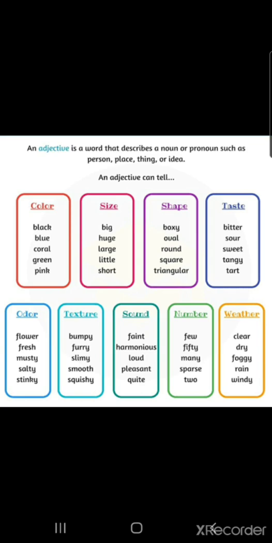There are two types of adjective: short one and long one. Short adjectives, we can pronounce in one syllable, such as big, little, short, tall, fast, dry, clean, clever, and long adjectives such as expensive, wonderful, colorful.